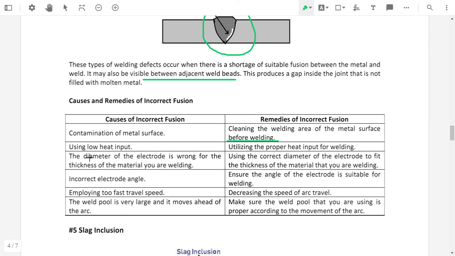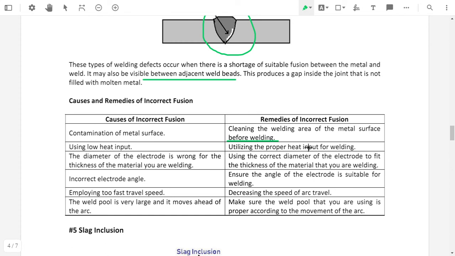The next one is using a low heat input. Incomplete fusion means there is no proper supply of heat, and if the heat is not properly supplied, then the material will not get properly fused and it will cause incomplete fusion. And what is the remedy for this? Utilize the proper heat input for the welding. We need to use a proper heat input as per the size of the material and as per the mechanical properties of the material. The proper welding procedure should be selected.